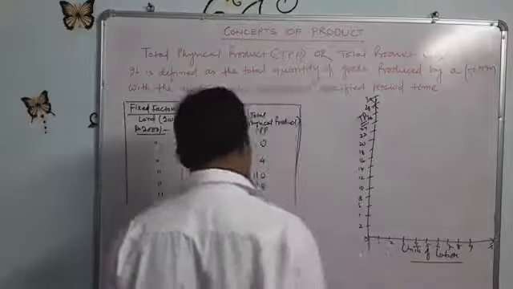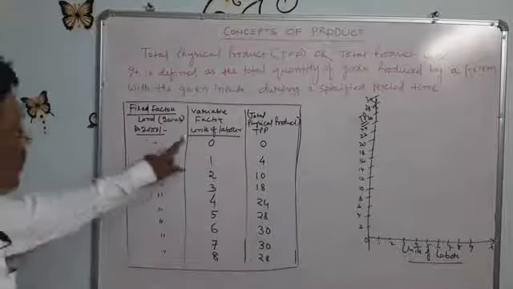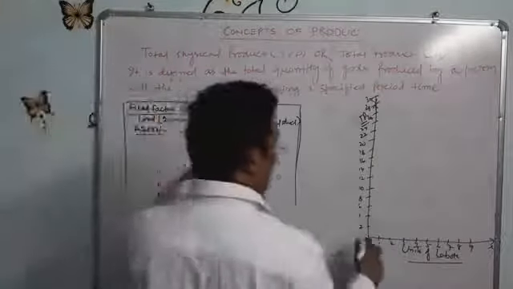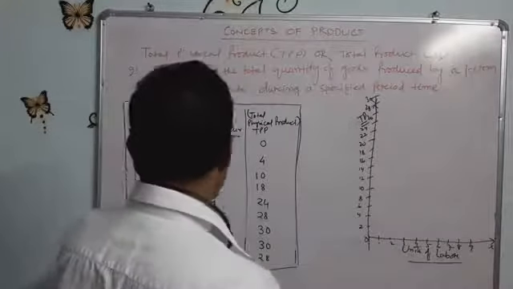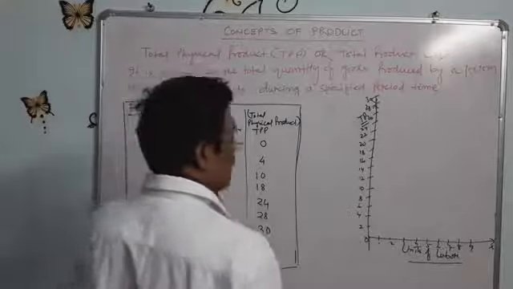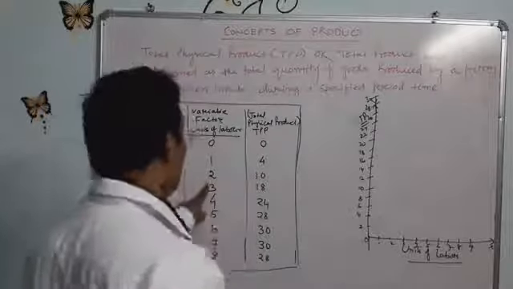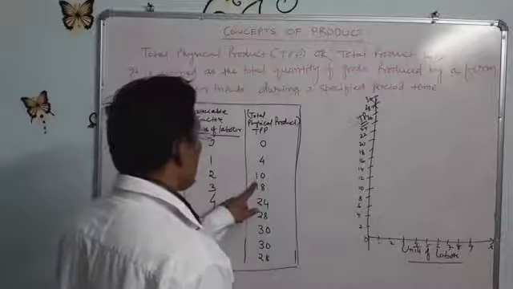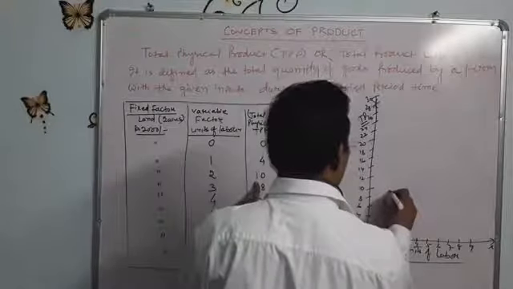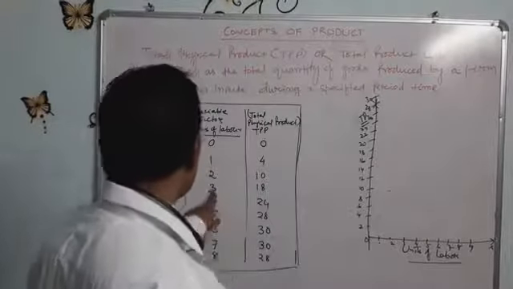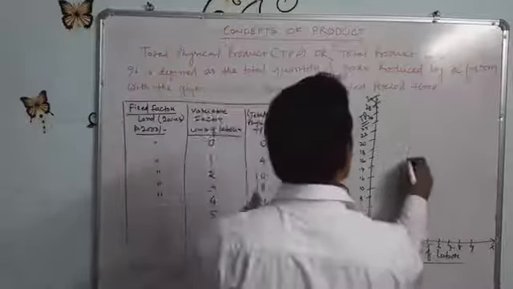Negative values are not given here. Zero labor of the variable factor, zero level of output. When the first unit of the variable factor is employed, the total product is 4. When the second unit of labor is employed, the total product is 10. When the third unit of the variable factor is employed, the total physical product is 18.